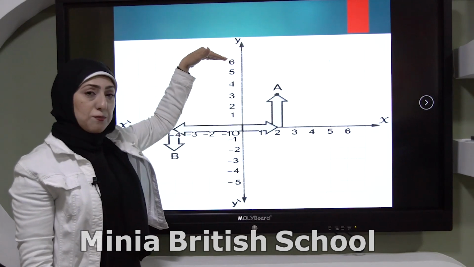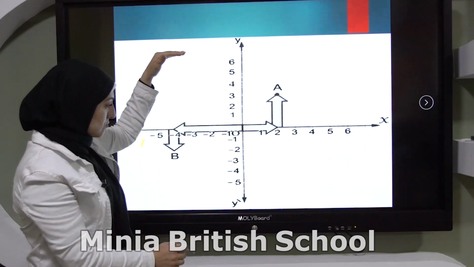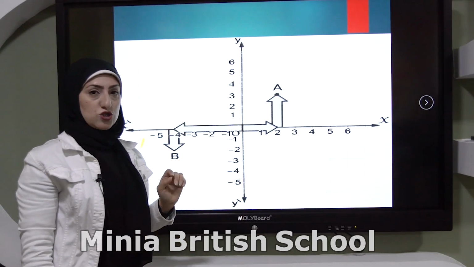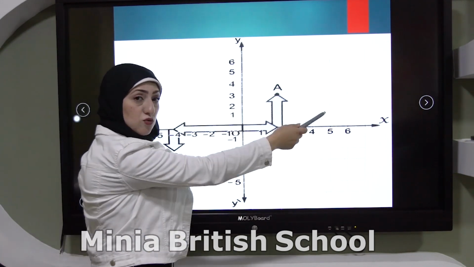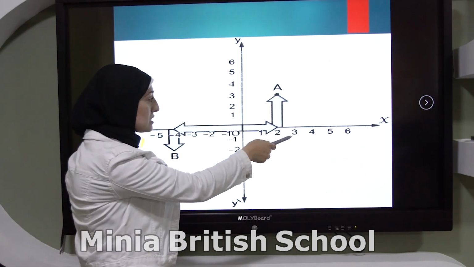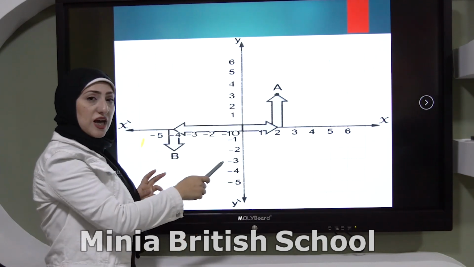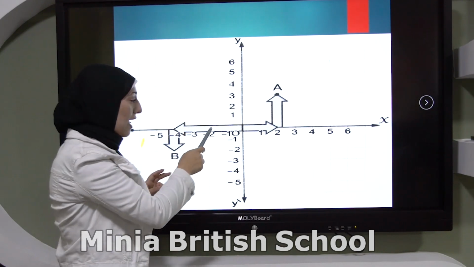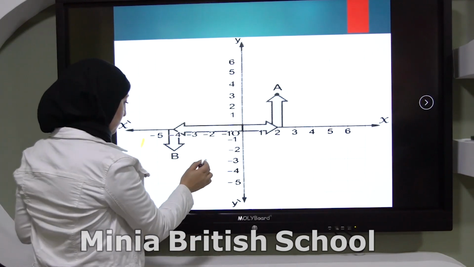Y, the up, represents the positive integers, and y dash represents the negative integers. Again, the positive integers are on the right on the x-axis, and up on the y-axis, and the negative integers on the left of the x-axis and down on the y-axis.